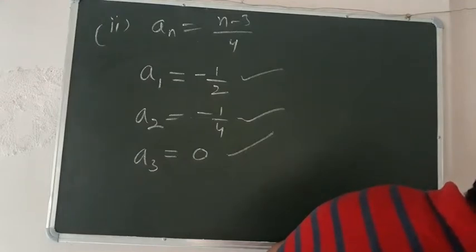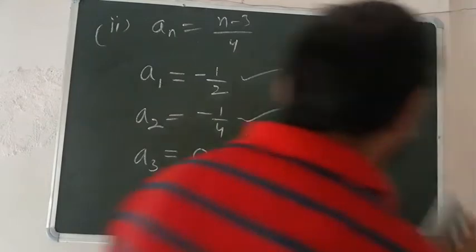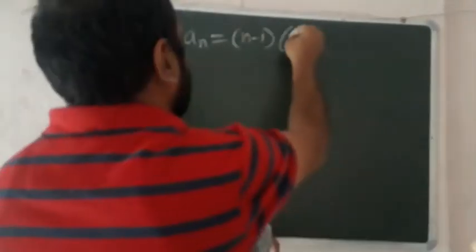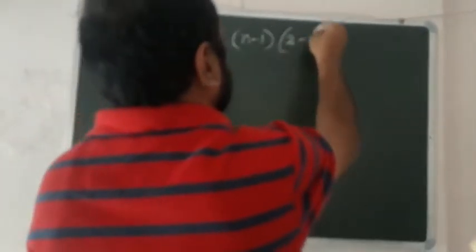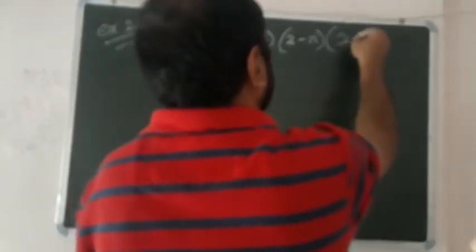Next is example number 2: write the 20th term of the sequence an is equal to (n minus 1)(2 minus n)(3 plus n).